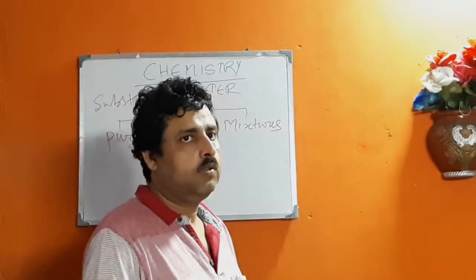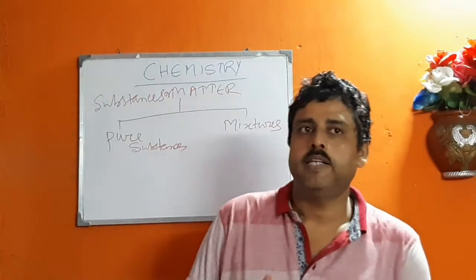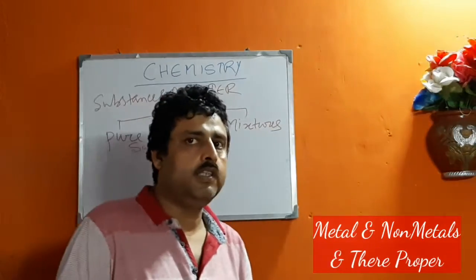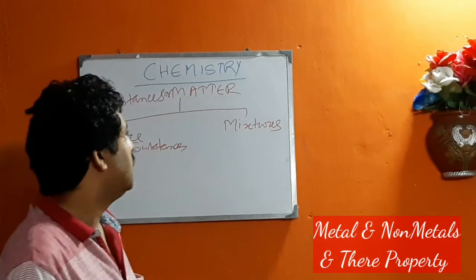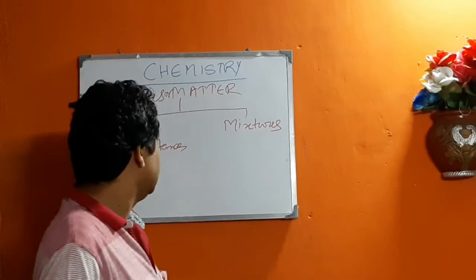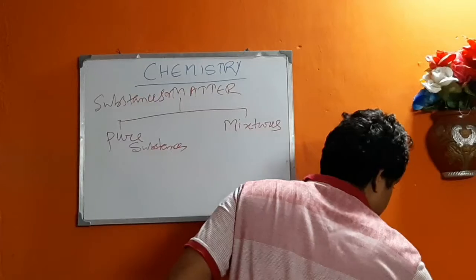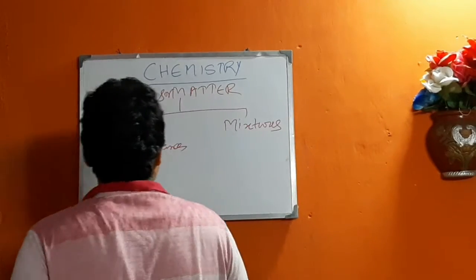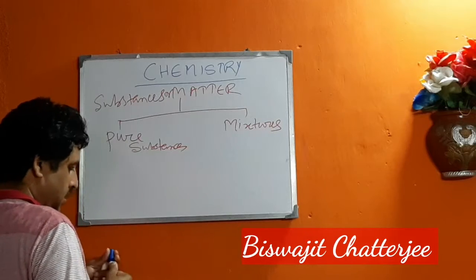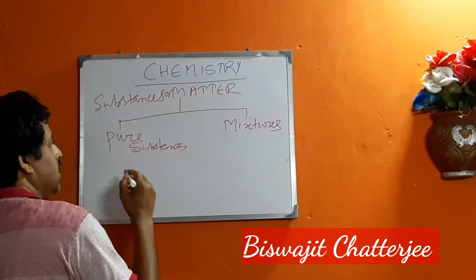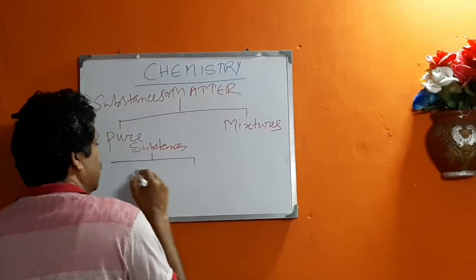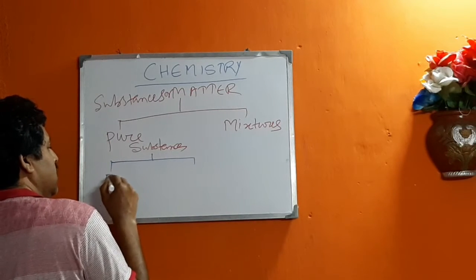Welcome friends, today I am going to discuss matter and its classification that I have already discussed, and specifically about metals and non-metals. I have already discussed that matter or substances can be classified into two groups: pure substances and mixtures. Pure substances are homogeneous substances and they can further be classified into two groups, elements and compounds.